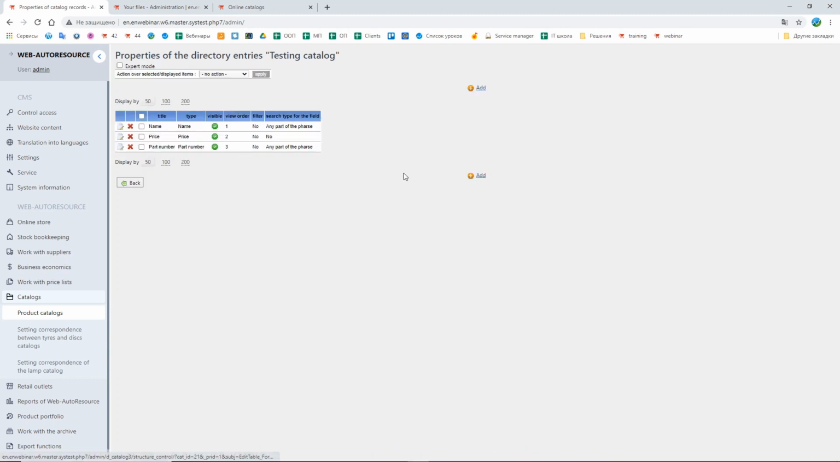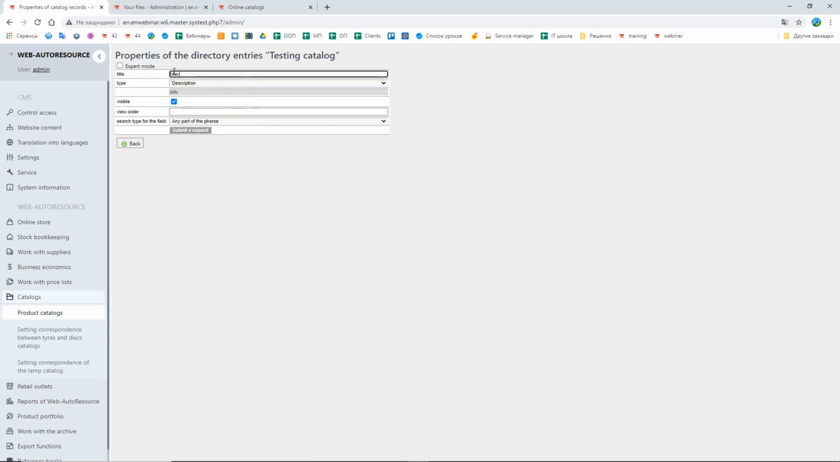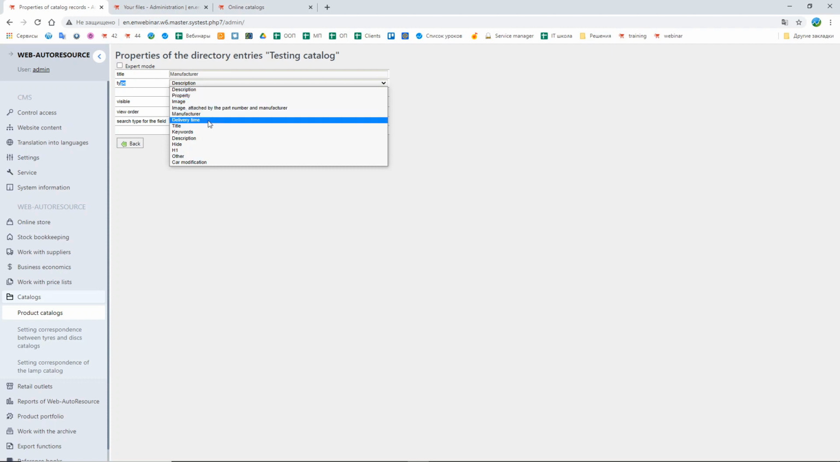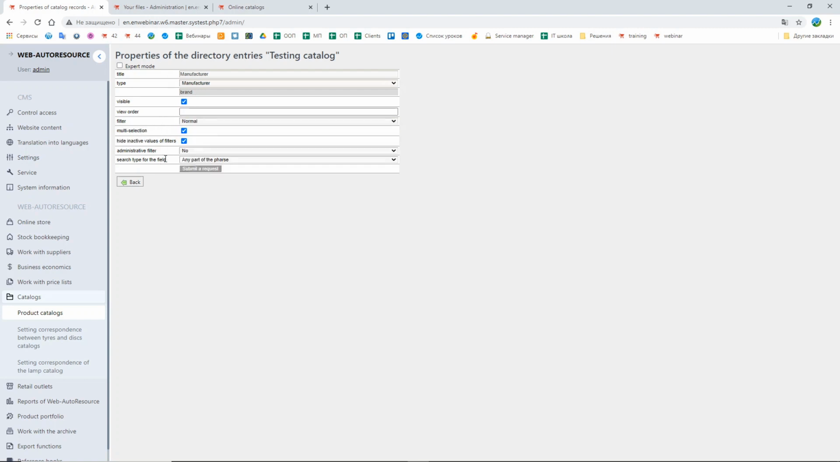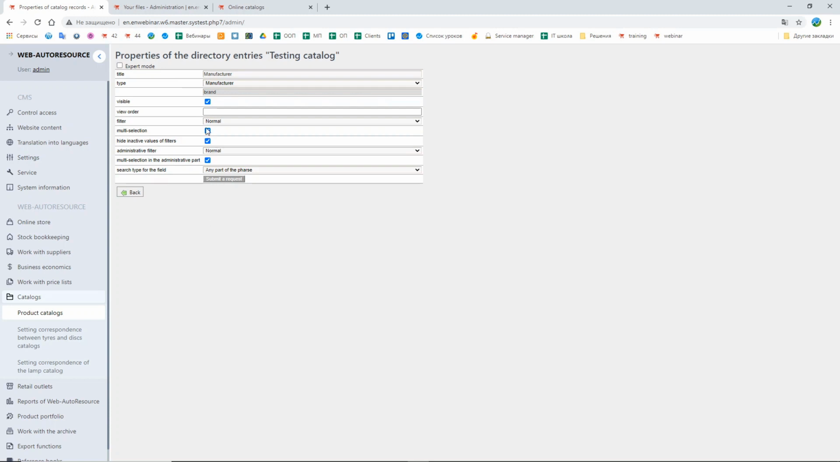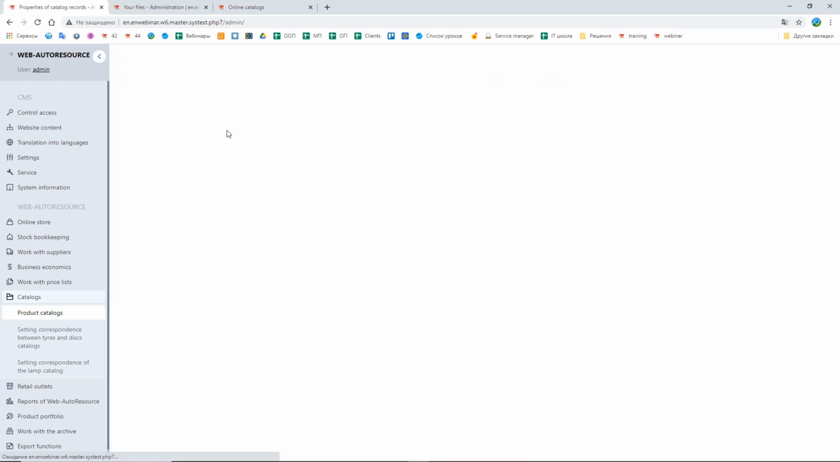Then I need a manufacturer. Type of the property is manufacturer. Here we can decide if this property, the manufacturer, is going to be a filter in the client's part. We will see how it looks like later when we finish creating it. I'm going to say that yes, I'm going to use this property as a filter in the system, and I'm going to use it as a filter in the administrative part as well. Submit.